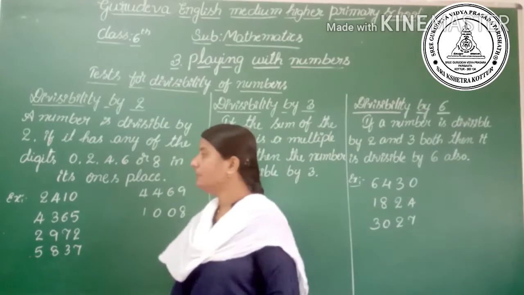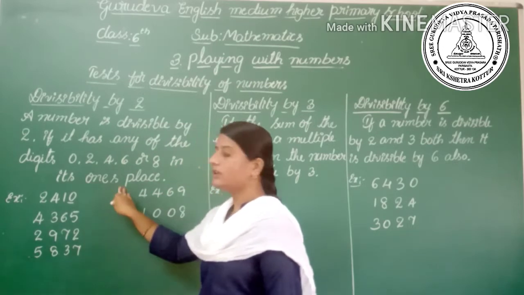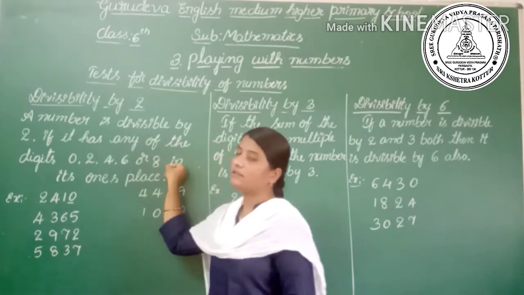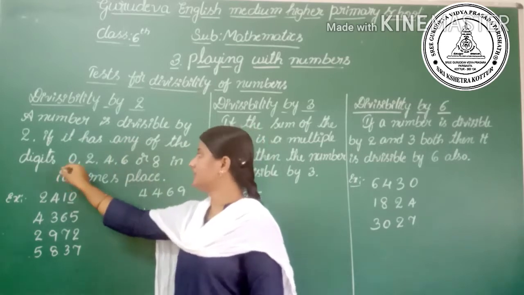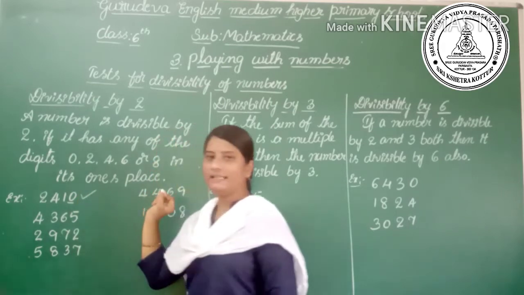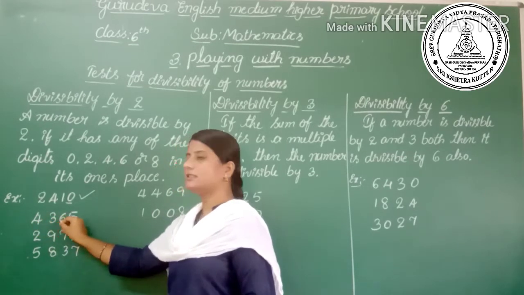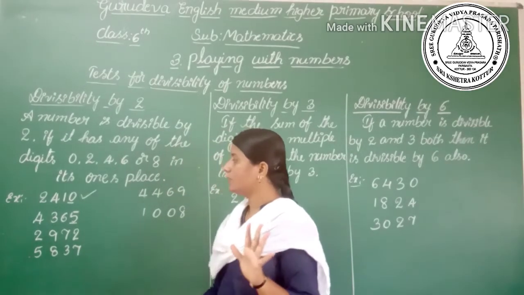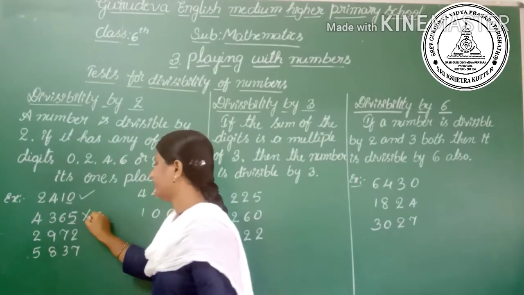The first example, 2410. We have to check the ones place. In the ones place there is a 0. In the given statement they said any of the digits 0, 2, 4, 6 or 8. So here there is a 0, hence it is divisible by 2. Then the second example, 4365. In the ones place there is a 5. So 5 is not a multiple of 2, so it is not divisible by 2.